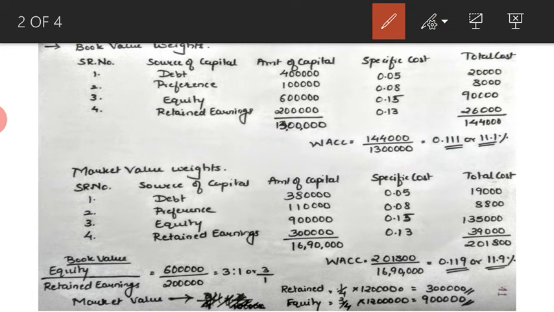Now let's go ahead to calculate the weighted average cost of capital using the market value weights. The entire process remains the same. I have explained it to you in the previous problem. First is the serial number. So the four sources: debt, preference, equity and retained earnings, and the market values are given to us.